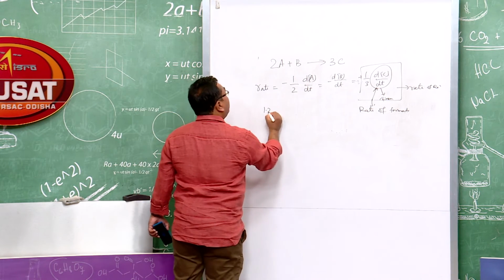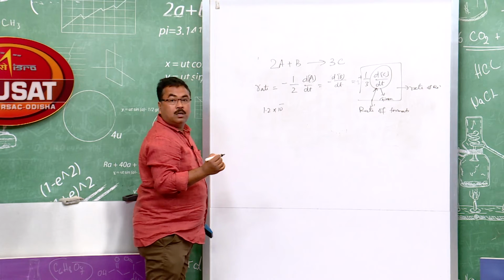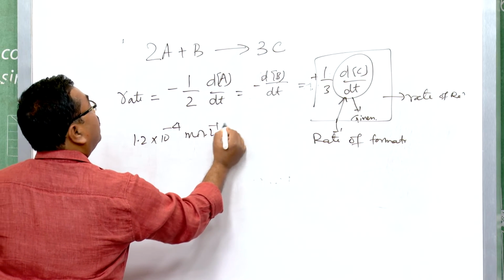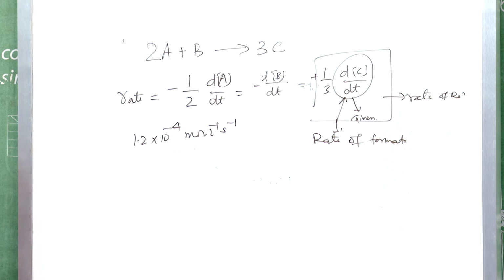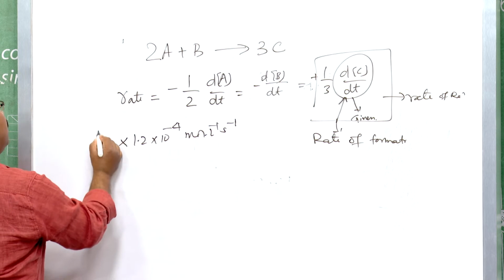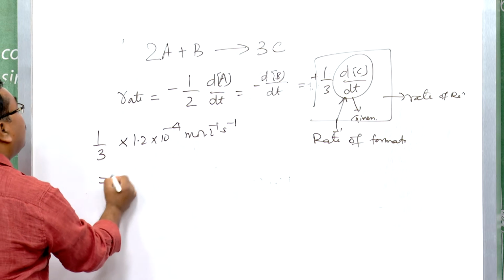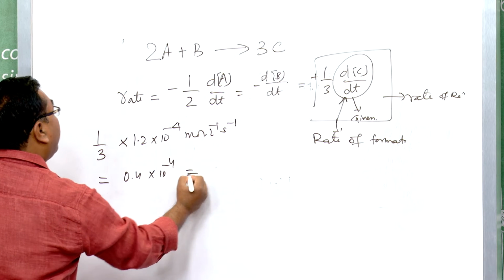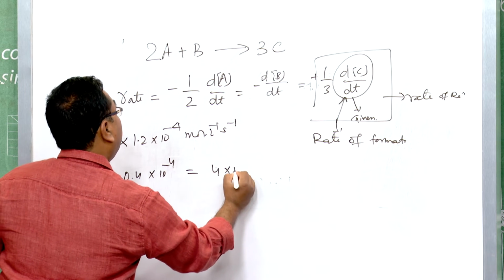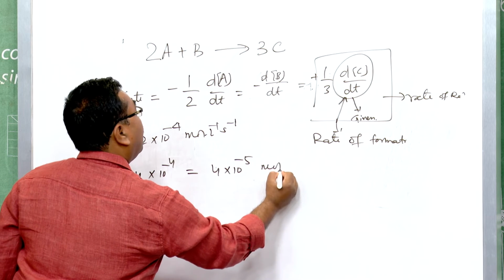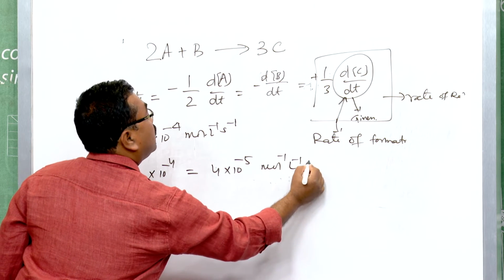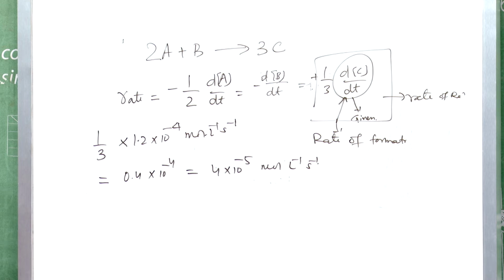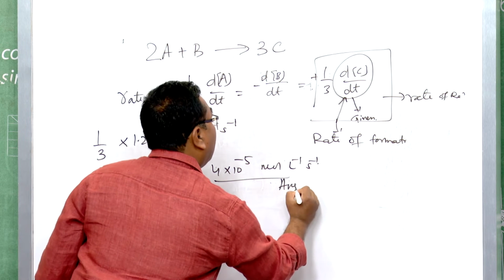The value given is 1.2 into 10 to the minus 4 mole liter inverse second. Here you see the unit is very important. If you multiply it by 1 by 3, it comes out to be 0.4 into 10 to the minus 4, that is 4 into 10 to the minus 5 mole liter inverse second inverse. This is the answer.